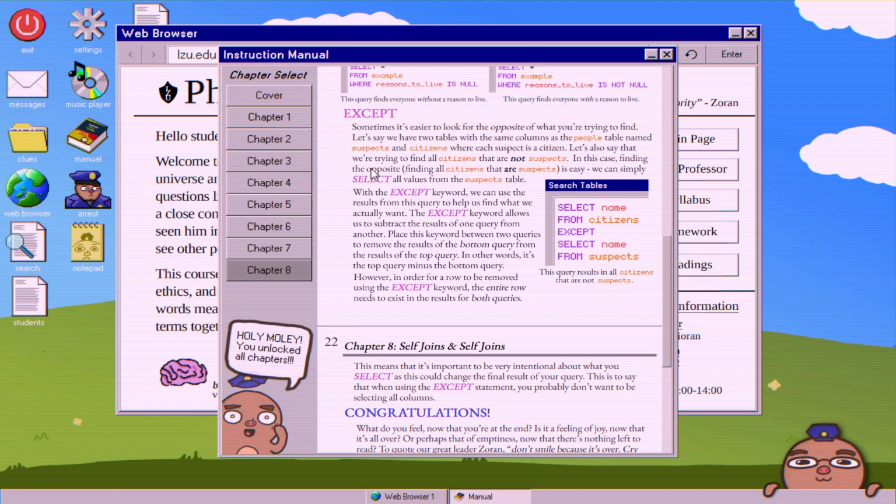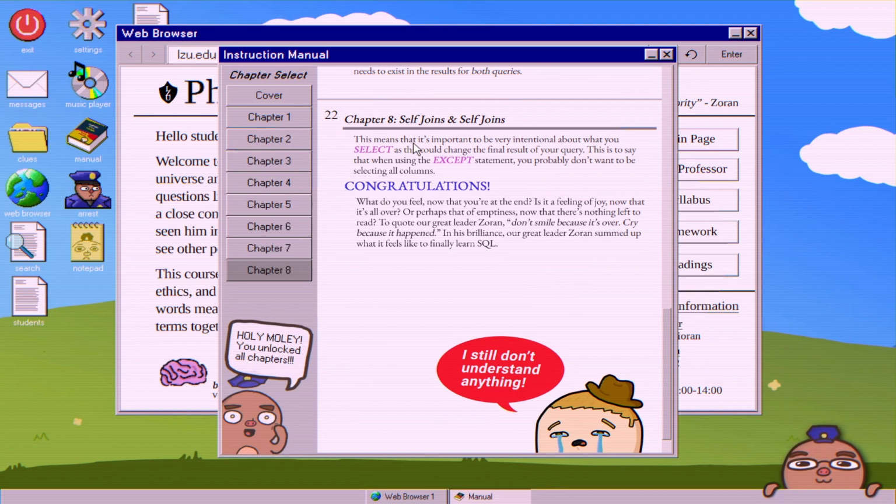So this was another concept where I understood it mentally, but then there's only one example here where it says, select name from the citizens table, except select name from suspect. So it says this query results in all citizens that are not suspects. So conceptually, I get what it's trying to do, but I really wish he would have added the generated table result so we could actually see what it looks like.